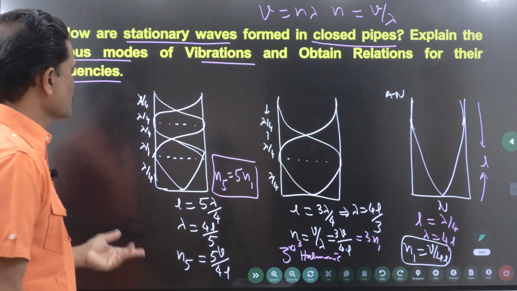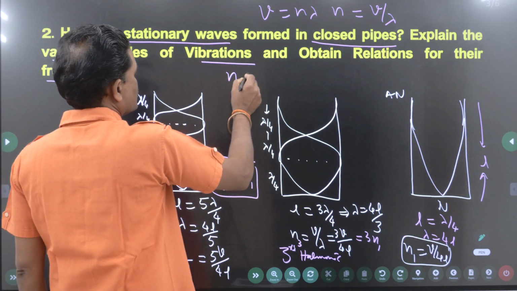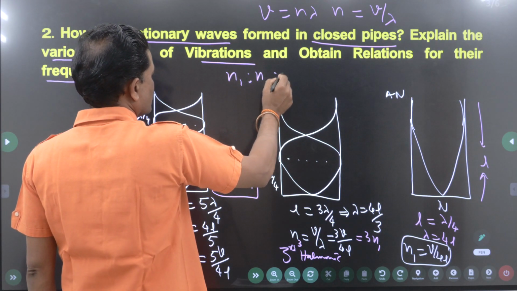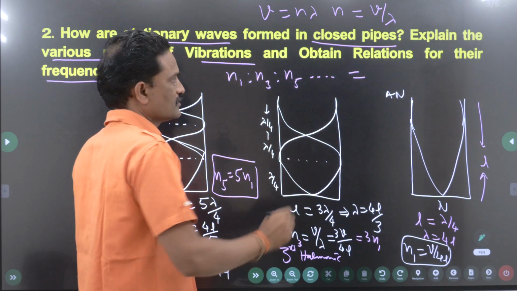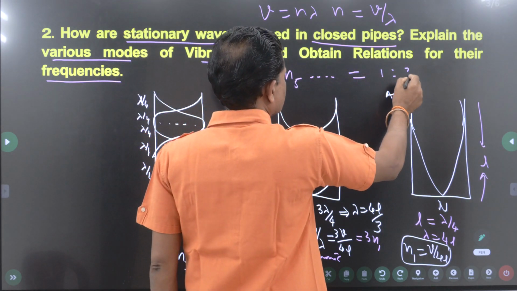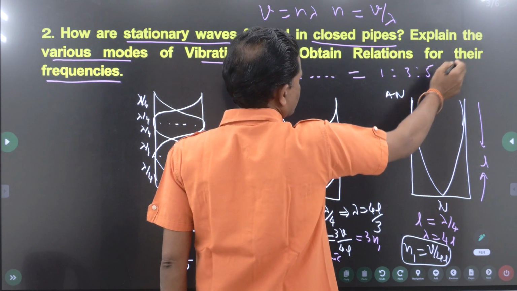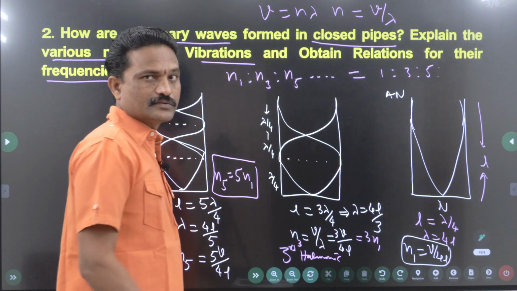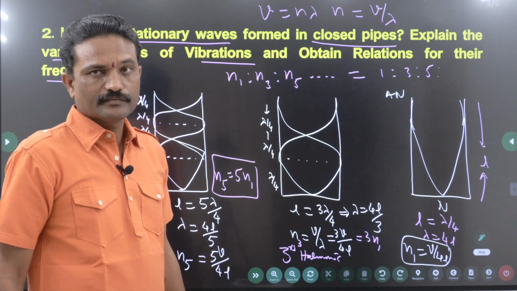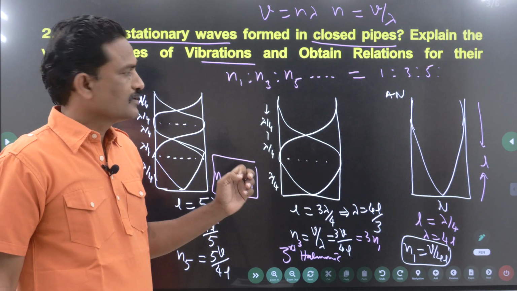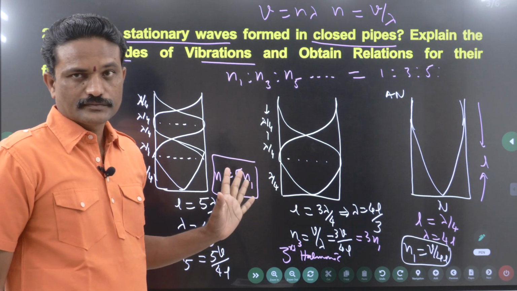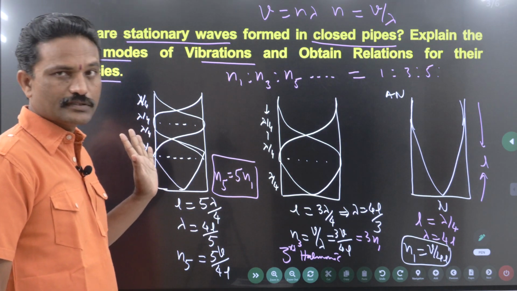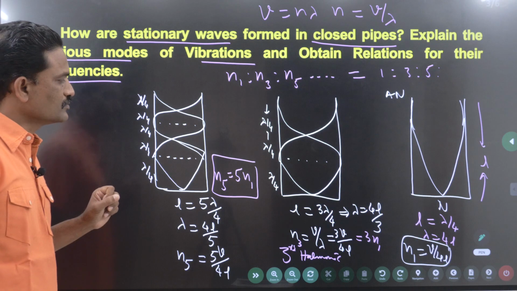The relation is nothing but writing the ratios N1 is to N3 is to N5 and so on. If you continue like this, you will get the ratio 1 is to 3 is to 5. The next ones will be 7, 9. So only odd frequencies or odd harmonics exist, even harmonics are missing. If you write this, that is enough. Is this clear? Right. This is about the closed pipe.